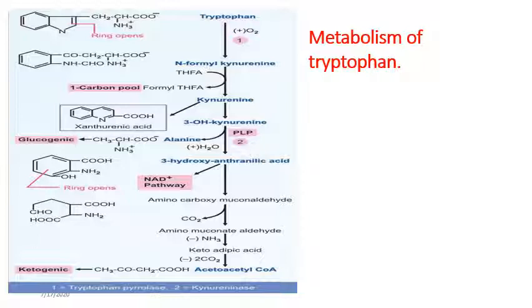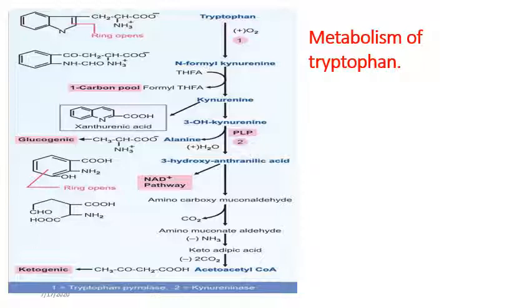It requires coenzyme NADH or NADPH. And the nicotinic acid derivative, which is a special product synthesized from the tryptophan, can itself inhibit the tryptophan pyrrolase enzyme.